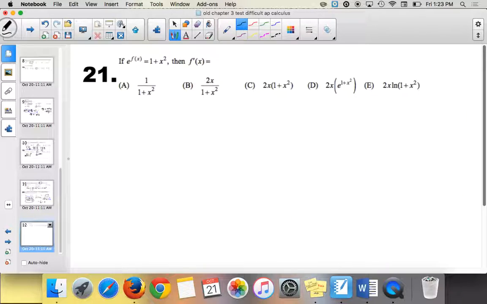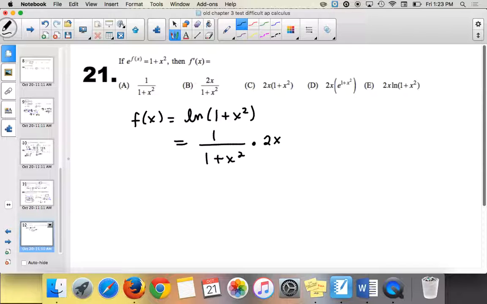All right, and the very last one, can we make it easier on ourselves? What can we do to make this easier? Natural log of both sides, right? So when I do the natural log of both sides, I get f of x equals the natural log of 1 plus x squared. So when I take the derivative, I get 1 over 1 plus x squared times the derivative of 1 plus x squared, which is 2x. Okay? So our answer is 2x over 1 plus x squared.